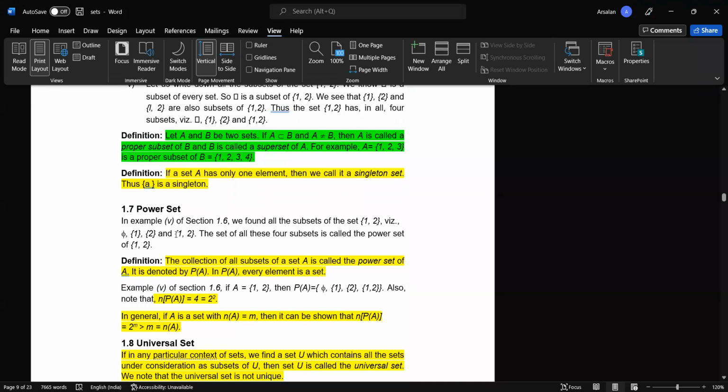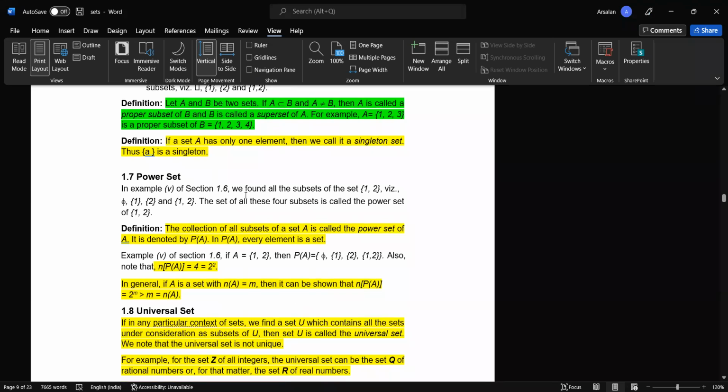And what is a power set? For example, there is a set 1 comma 2. First we write down the subsets of 1 comma 2. So how many subsets can we make? We can make four subsets: one is phi, the others are 1, 2, and 1 2. So phi is a proper subset of 1 2, and 1 2 is a superset of all.